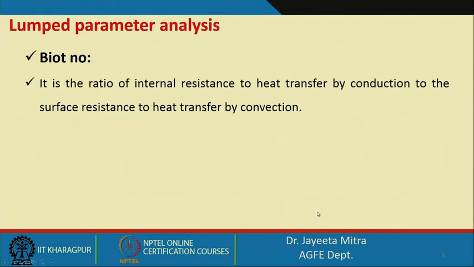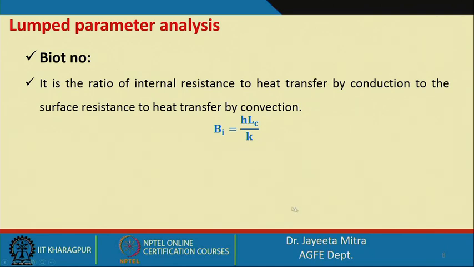So, Biot number, as I said, is the dimensionless number representing the ratio of internal conductive resistance to heat transfer divided by the external convective heat transfer resistance.